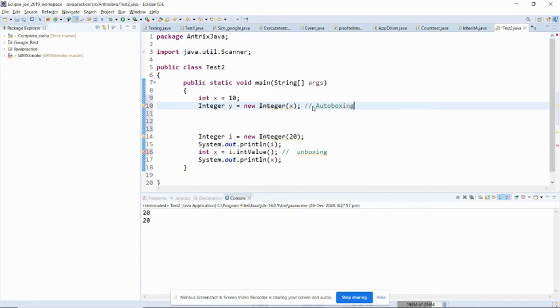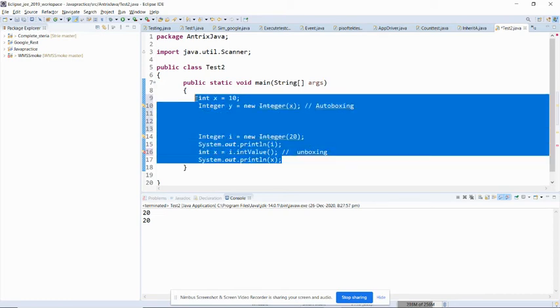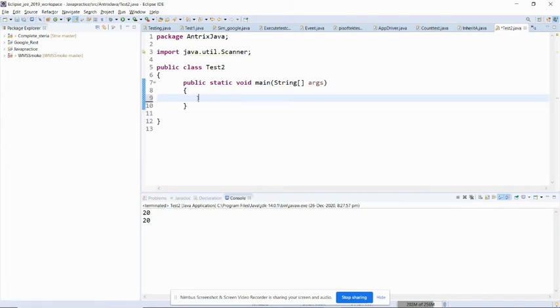They may ask you what is meant by the wrapper class, what is meant by autoboxing, what is meant by unboxing. So now you are very clear about the meaning of autoboxing and the meaning of unboxing. Now let's write a program to prove that your wrapper classes are immutable. So always remember, wrapper classes are immutable.